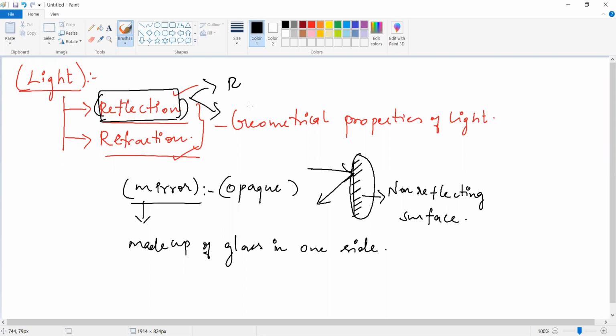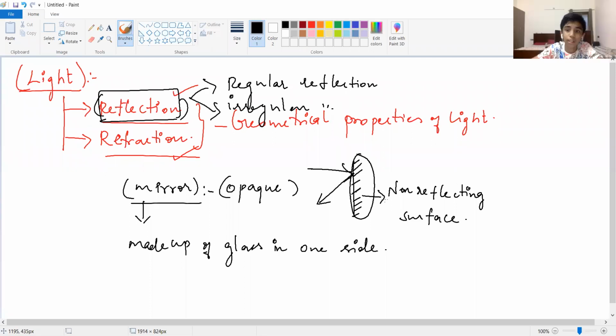One is regular reflection. Another one is irregular reflection. So in reflection, there are two types of reflections. What is the first one? Regular. Okay.